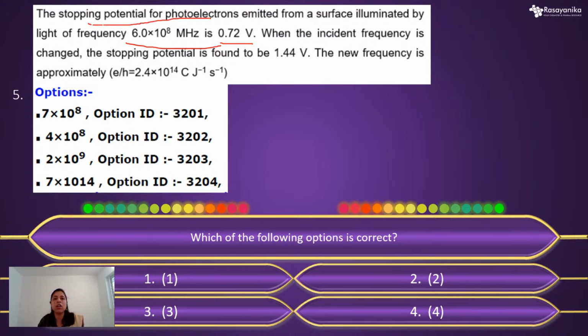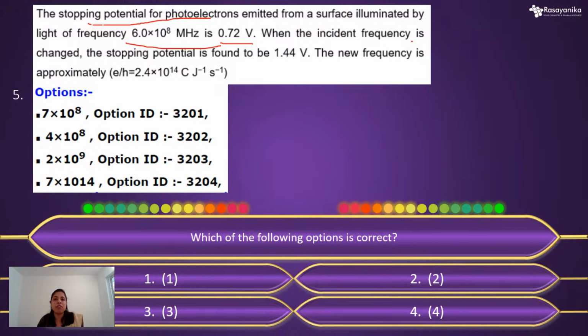What is stopping potential? Stopping potential means the amount of the potential which is applied on the electron just to stop its emission from the surface. So what is the amount of the potential? It is 0.72 volt.